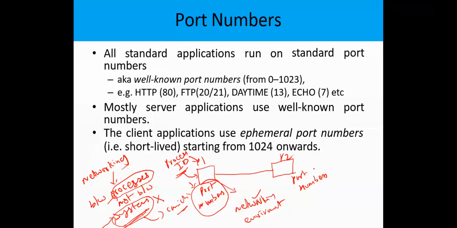Here also the P2 process is running in the destination system, and to identify this P2 process we also need port numbers. For example, in the sending system, an FTP process is running. Here also in the receiver system, an FTP process is running.